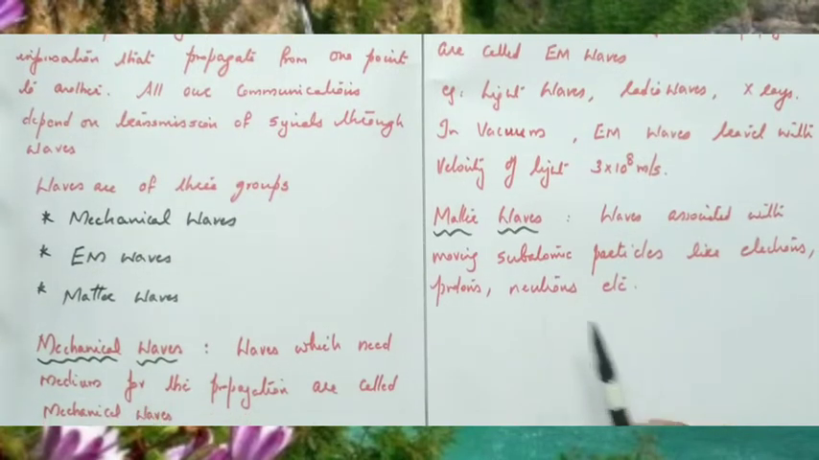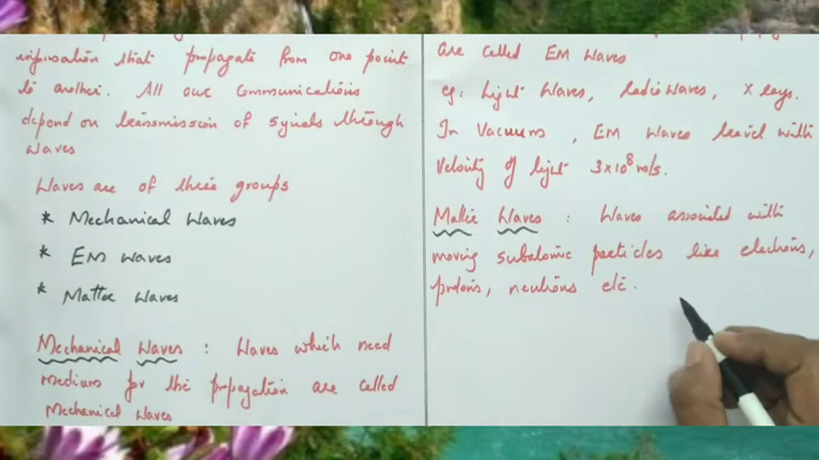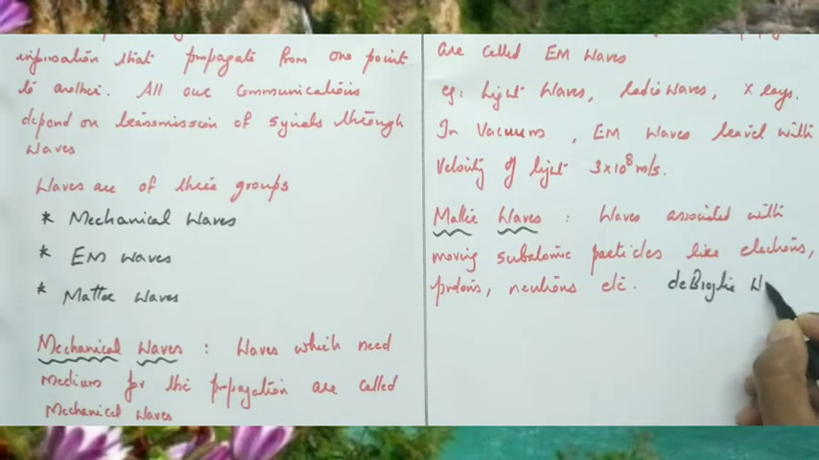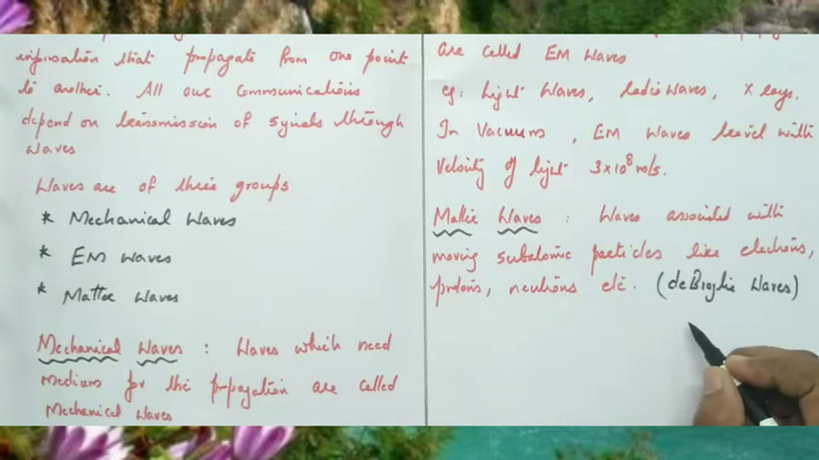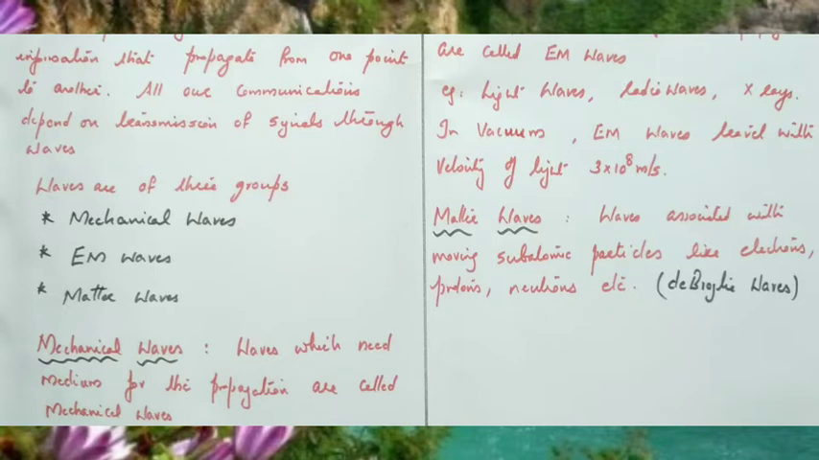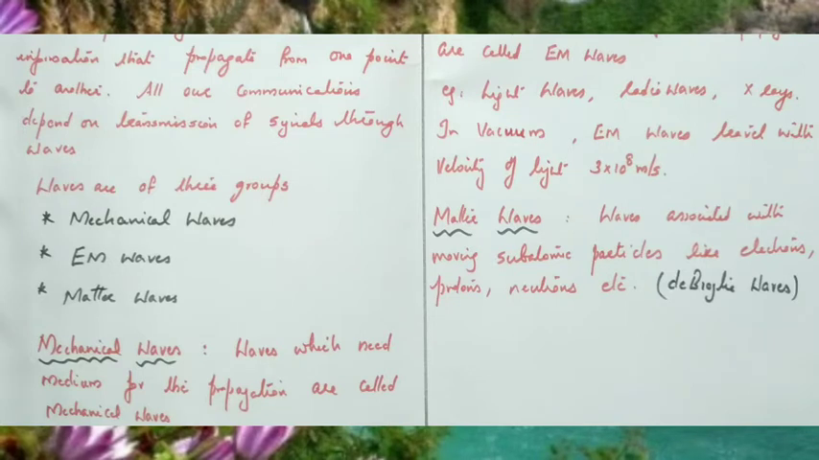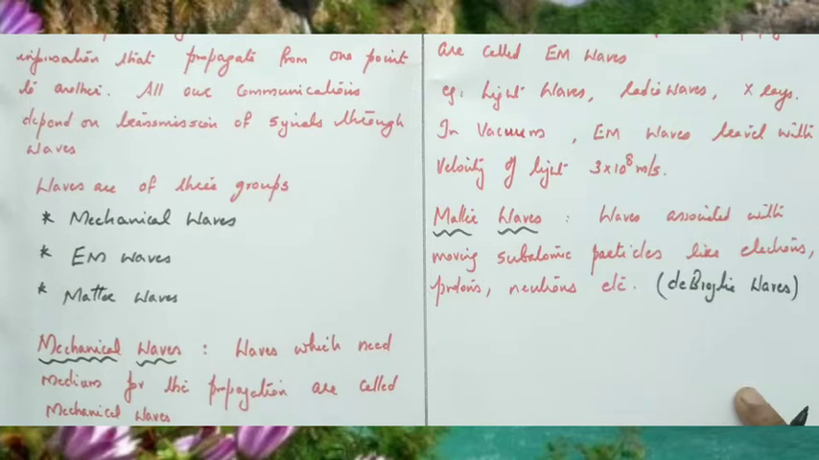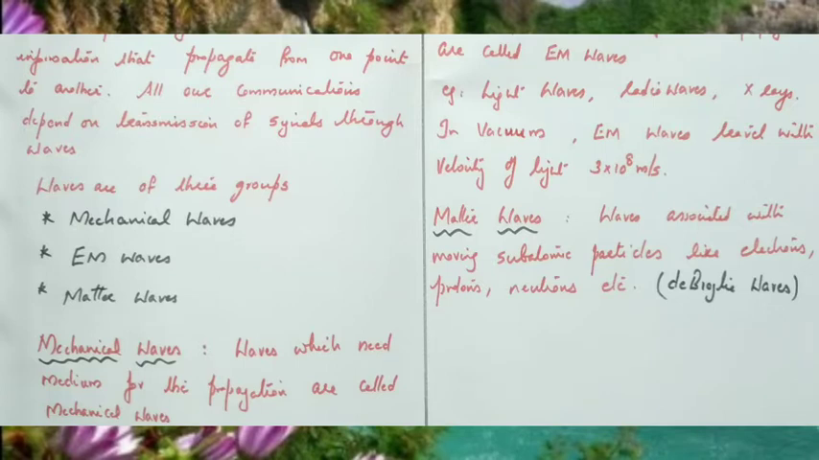And the third classification is matter waves. Matter waves, otherwise called de Broglie waves. This also you will study in detail in 12th standard. What are matter waves and de Broglie waves? Waves which are associated with moving subatomic particles like electrons, protons, neutrons, etc. These subatomic particles in motion produce some type of waves, and these waves are always associated with the moving subatomic particle, and such waves are called matter waves or de Broglie waves. So these are the three different types of waves: mechanical waves, electromagnetic waves, and matter waves.